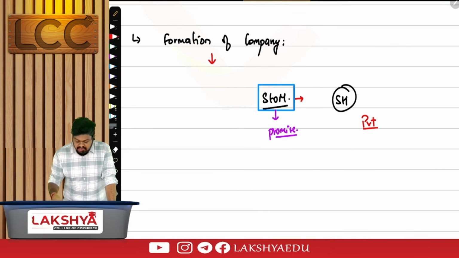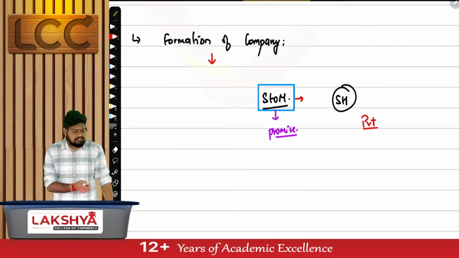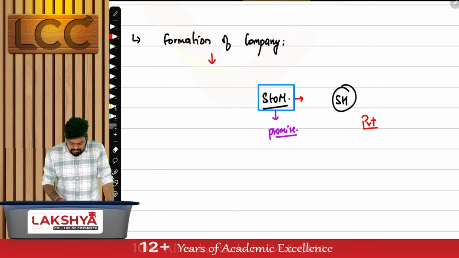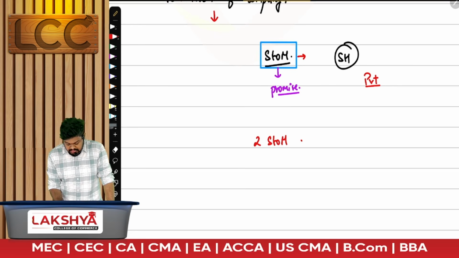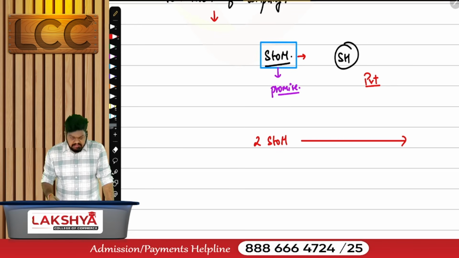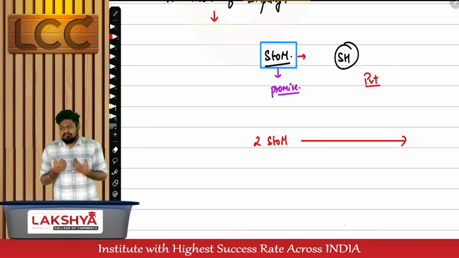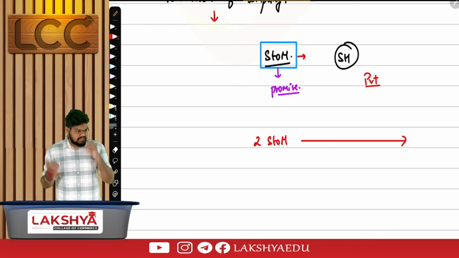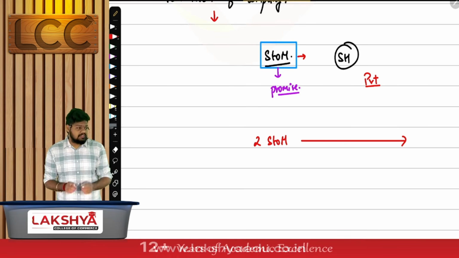For a private company, we must have at least how many members? Indirectly, we must have how many subscribers? 2. These 2 subscribers, or the 7 subscribers for a public company, will go submit documents to the ROC or CRC. Give me the hierarchy of processes. Who is the ultimate authority or administrative body of the Companies Act? MCA, Ministry of Corporate Affairs, has its head office in New Delhi.